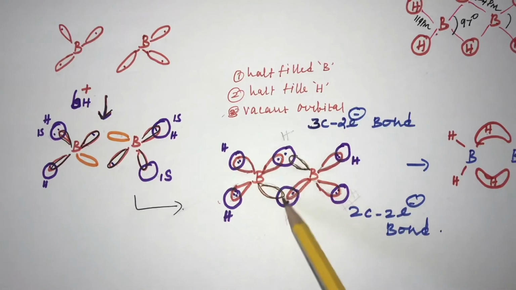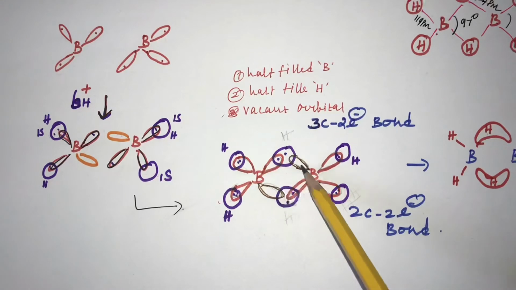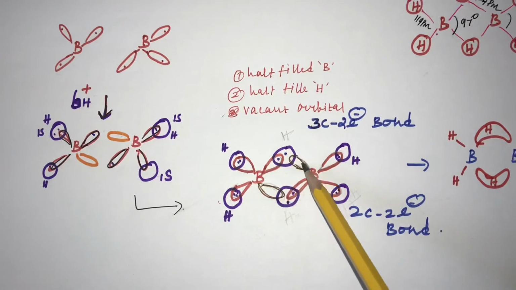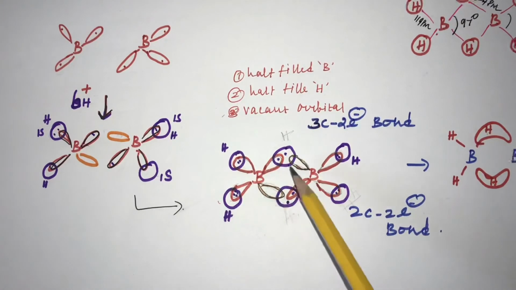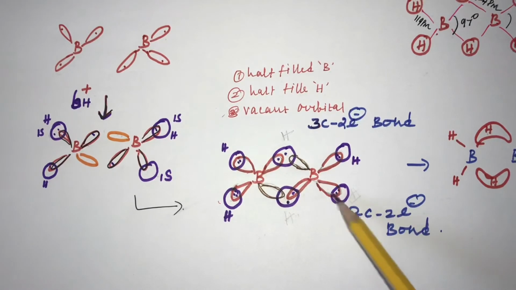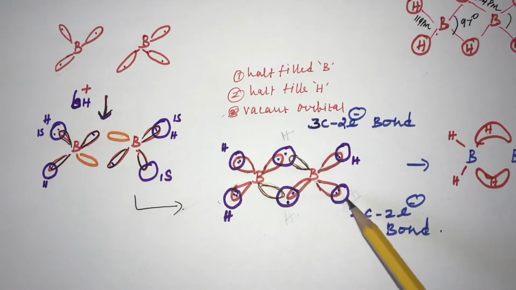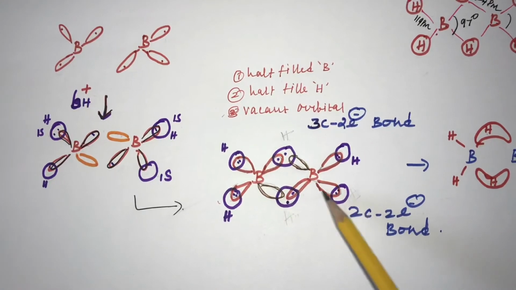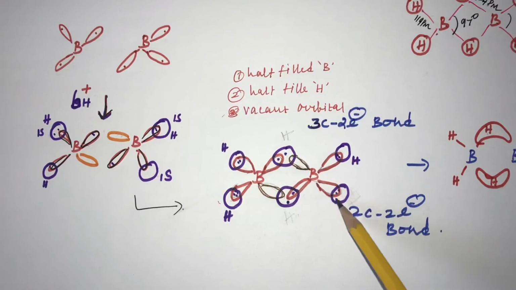This is called a 3-center 2-electron bond, as it involves the half-filled orbital of boron, the half-filled orbital of hydrogen, and the vacant orbital of another boron. The terminal bonds are called 2-center 2-electron bonds, as the half-filled orbital of boron and the half-filled orbital of hydrogen overlap, forming the terminal bond.